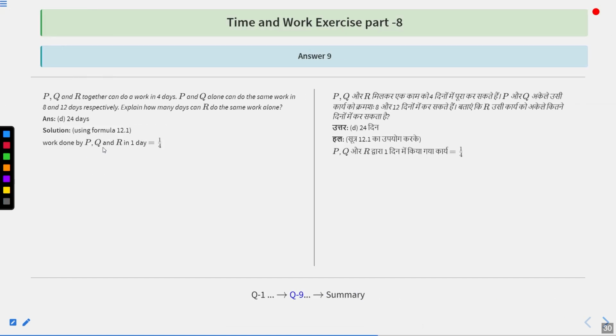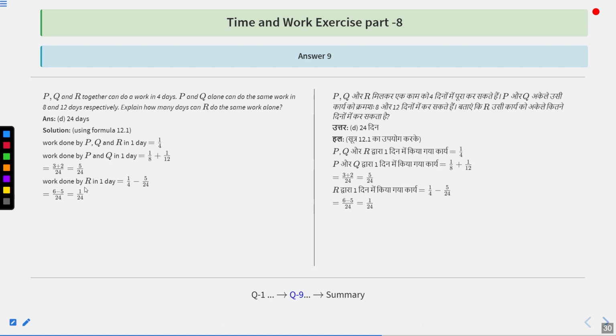So work done by P, Q, and R in one day is going to be how much? 1/4, because all of them together were taking 4 days. That means in one day they can do 1/4th part of the work. But P and Q can do the work in 8 and 12 days respectively. That means in one day, both P and Q can do how much part? 1/8 + 1/12, that is equal to 5/24 part.